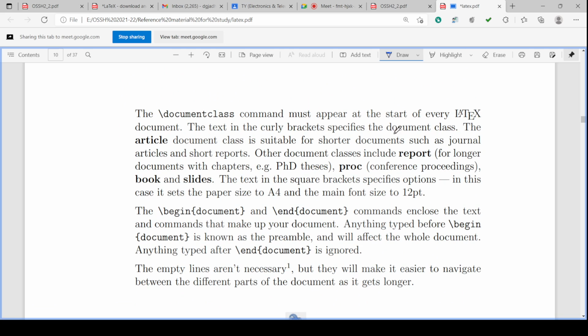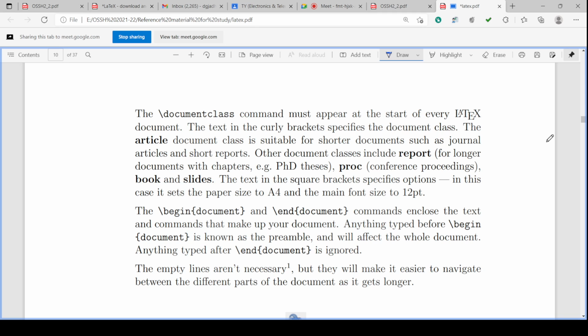The documentclass command must appear at the start of every LaTeX document, and the text in the curly brackets specifies the document class as an article here in this case. The article class is suitable for shorter documents such as journal articles and short reports. Other document classes include report for longer documents with chapters. If you select report, that will have different chapters and it is a very long document. And if you want a very short document, you can write article or journal article. So it will be a very short document, 2-3 pages, up to 5-10 pages. So there will not be any chapters, etc.